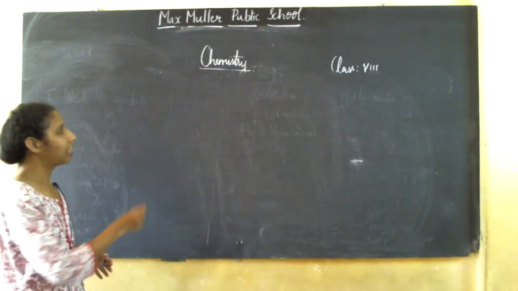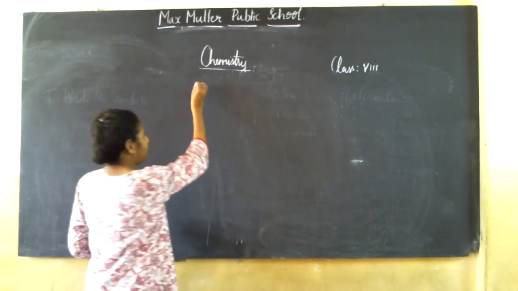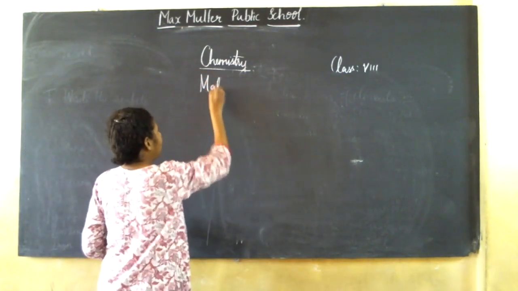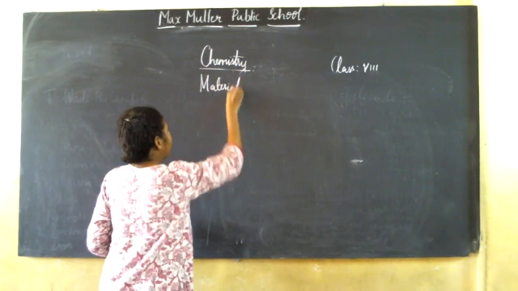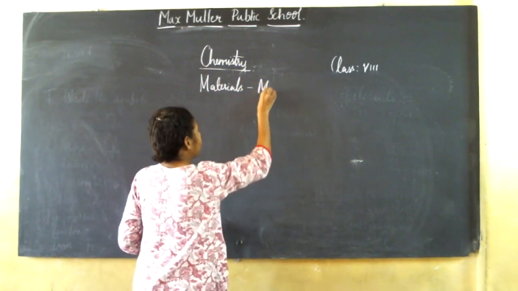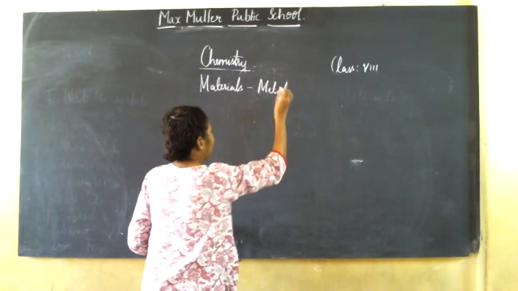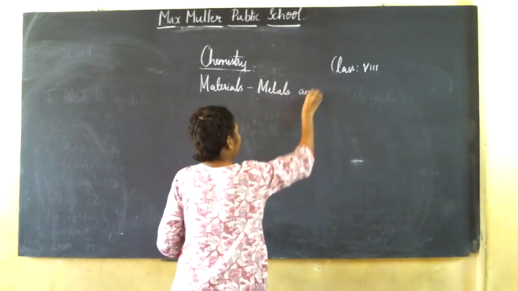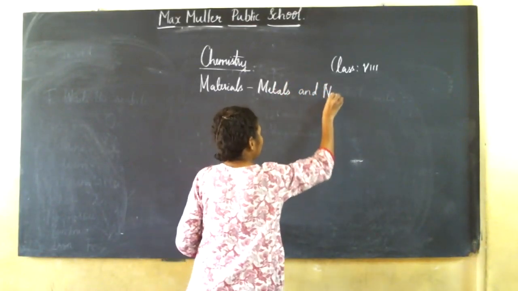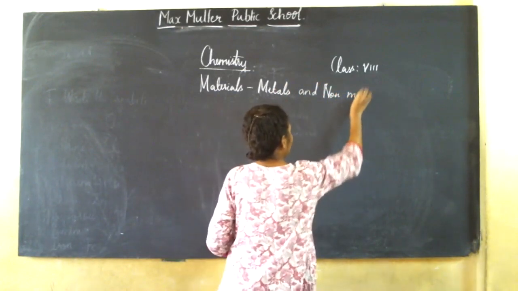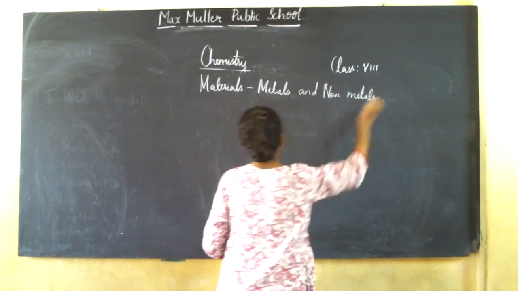Okay, now we will come to the lesson. We start with materials, metals and non-metals.